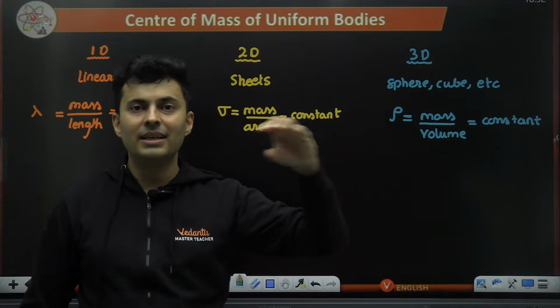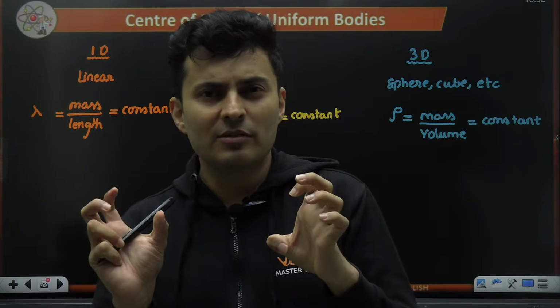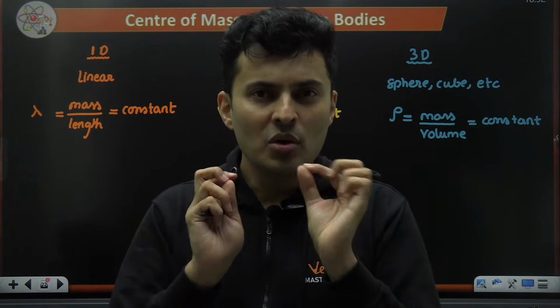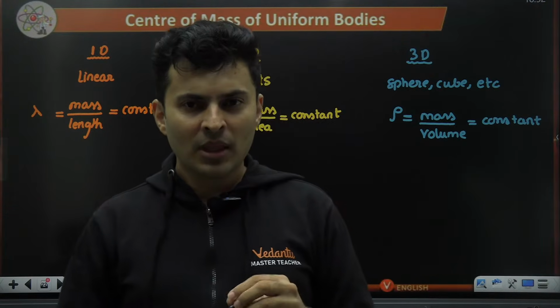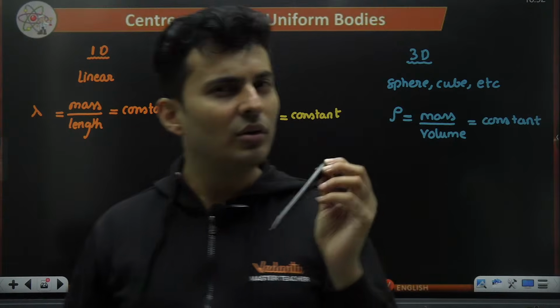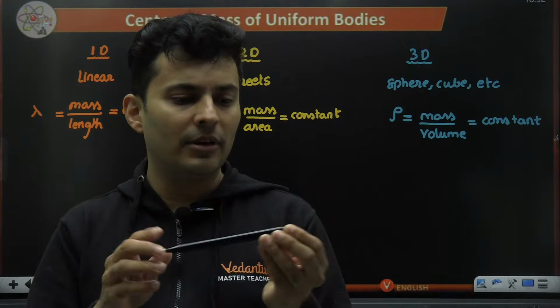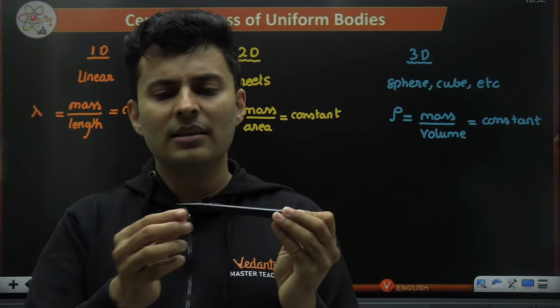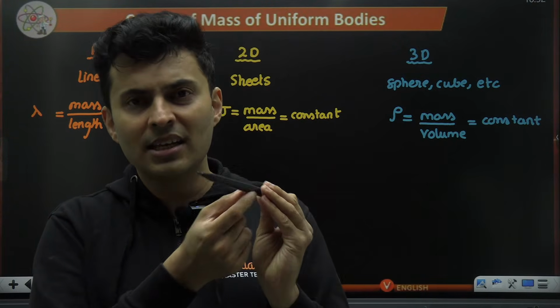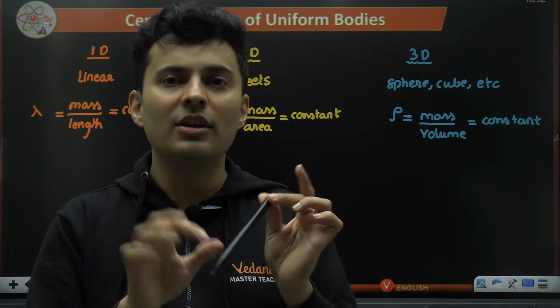Uniform means the density, the evenness, its spread. It's not like one place is more dense than the other place. You are using the same material throughout. For example, if you ask me, is this pen uniform? I would say no. Not because of the shape, but because the materials filled inside are different. I know this side is rubber, this side the nib is made of some different plastic, inside there is some sensor, some part is hollow, so it is not really uniform.